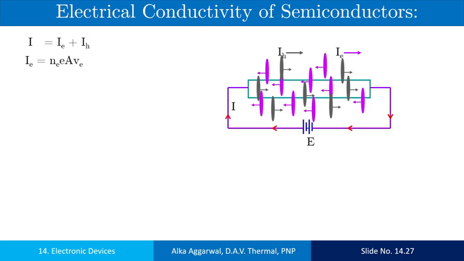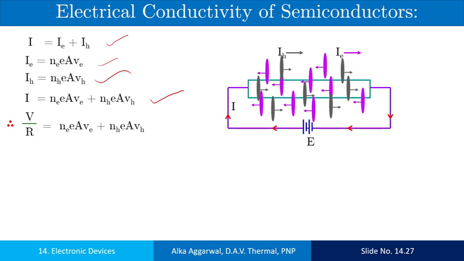Now the electrical conductivity of the semiconductors. As you know, the current is the sum of the electronic current and the hole current. As you know from the current electricity chapter, the current is equal to n e A into drift velocity. Similarly, for the holes, it is written in this way. So I is equal to n_e e A v_e plus n_h e A v_h. From Ohm's law, V is equal to IR, so I equals V upon R.